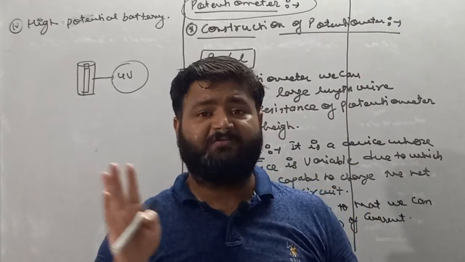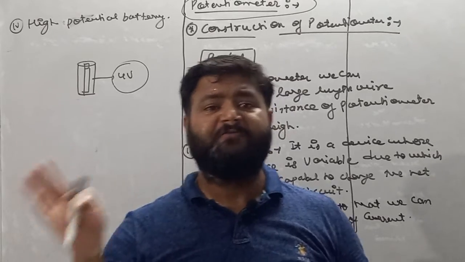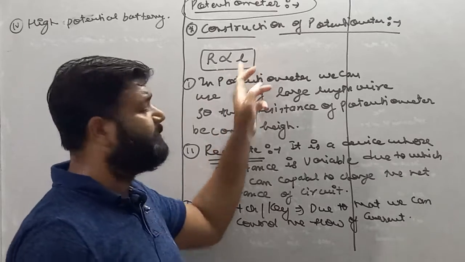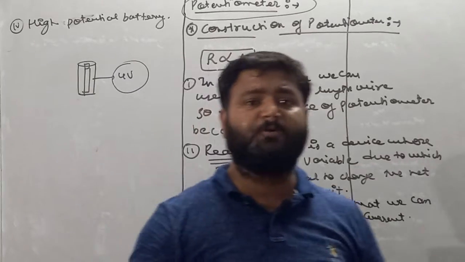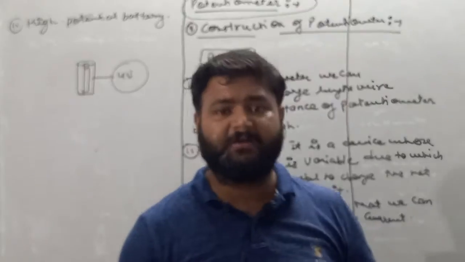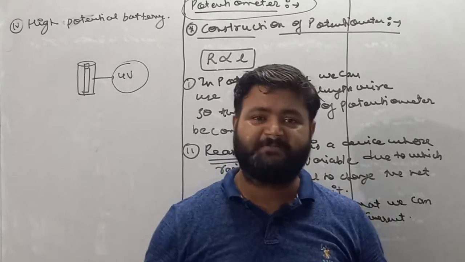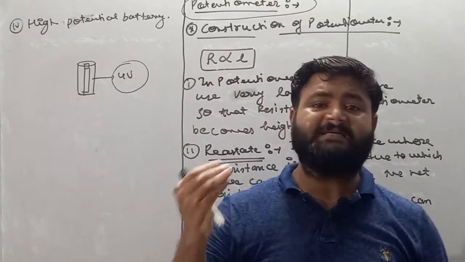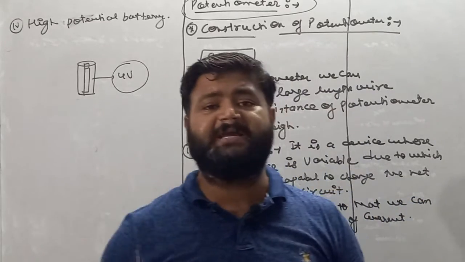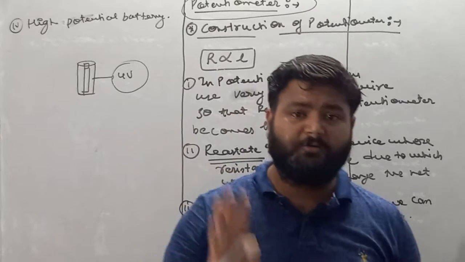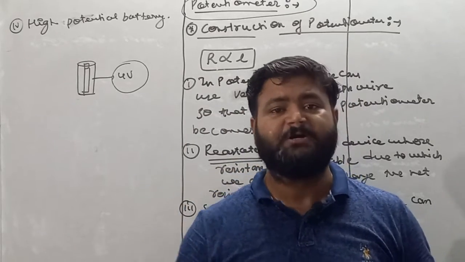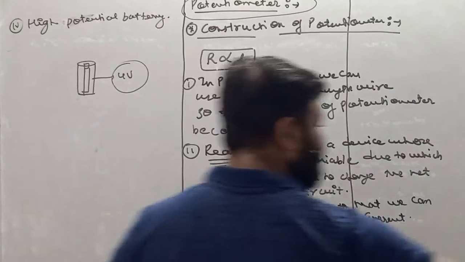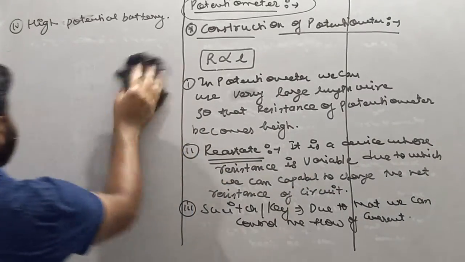The length of wire must be very high when we are talking about potentiometer, because resistance is directly proportional to length. If length is more, then resistance of circuit is more, and potentiometer is a potential measuring device. We need accurate reading, then we have to increase the length of wire which is used in potentiometer, because a good potential measuring device is one whose resistance is high. So see how to construct the potentiometer. So 4 things are there.